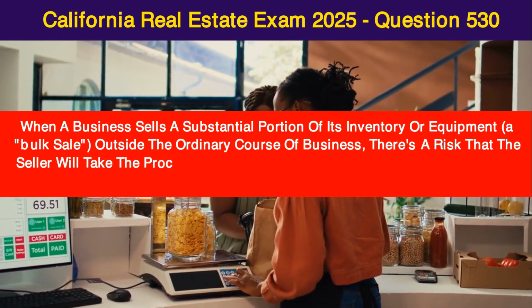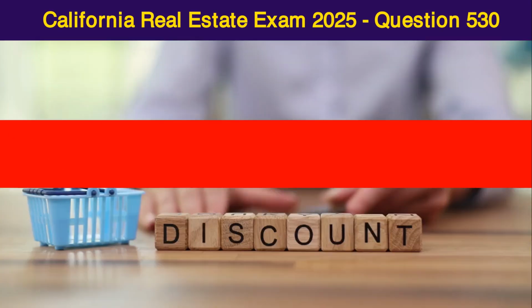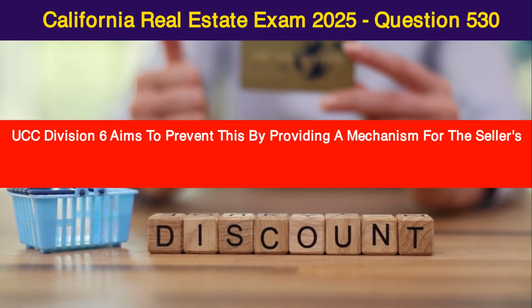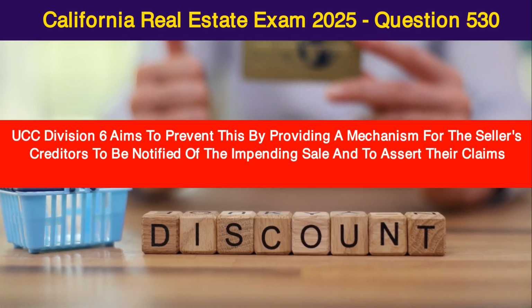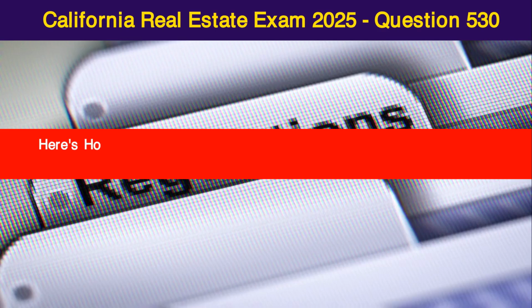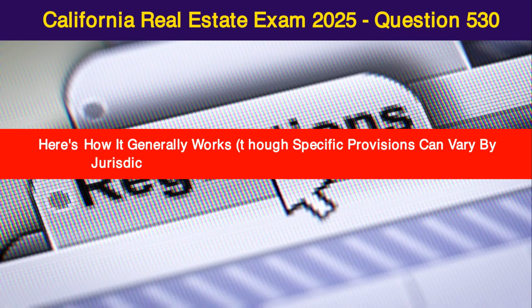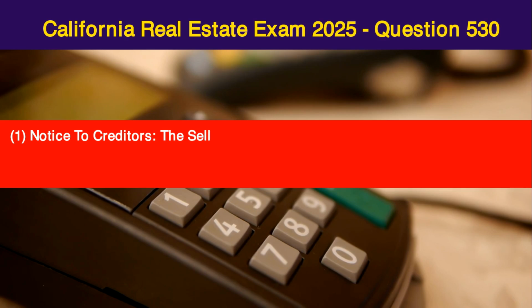of business, there's a risk that the seller will take the proceeds and disappear without paying their outstanding debts. UCC Division 6 aims to prevent this by providing a mechanism for the seller's creditors to be notified of the impending sale and to assert their claims against the proceeds. Here's how it generally works. Though specific provisions can vary by jurisdiction, and many states have repealed Article 6.